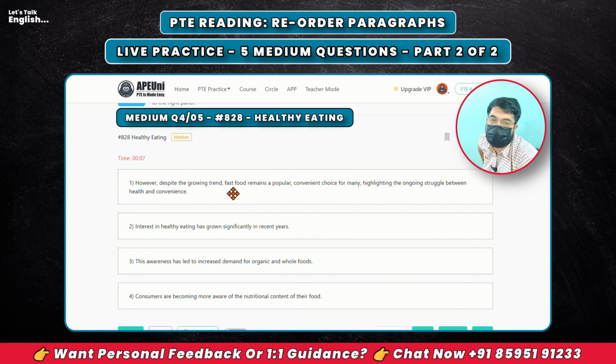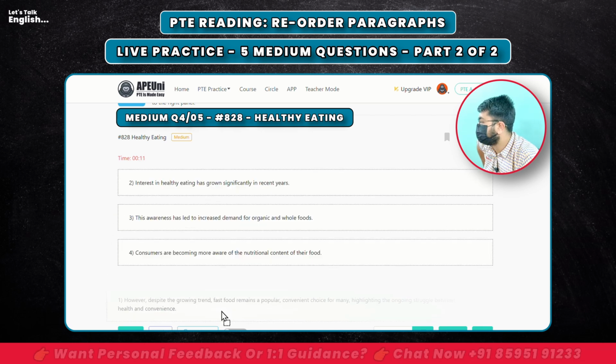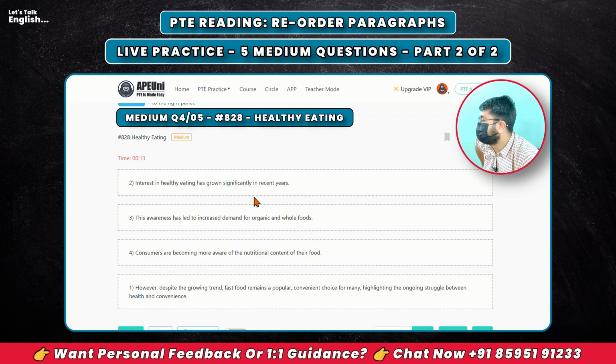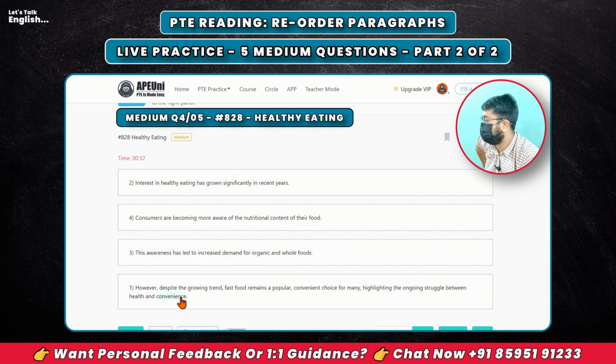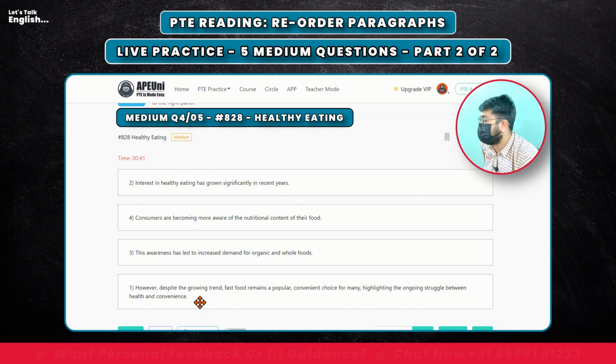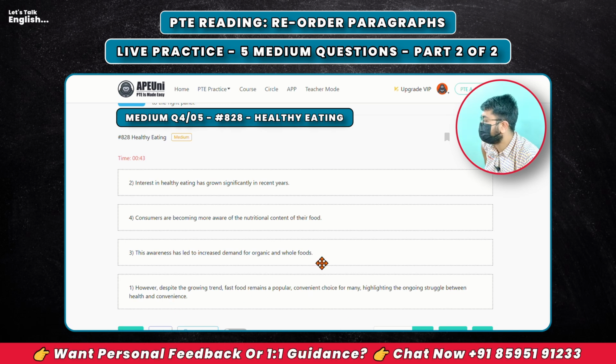This is such a long sentence, I've never seen it coming as the first one. Okay. Interest in healthy eating has grown significantly in recent years. This awareness has led to increased demand for organic and whole foods. Which awareness? Consumers are becoming more aware of nutritional content of their food. So this would go before fourth, right? However, despite these growing trends, fast food remains a popular, convenient choice for many, highlighting the ongoing struggle between health and convenience. So if you look here, 2, 4, 3 and 1 seems to be the correct one.